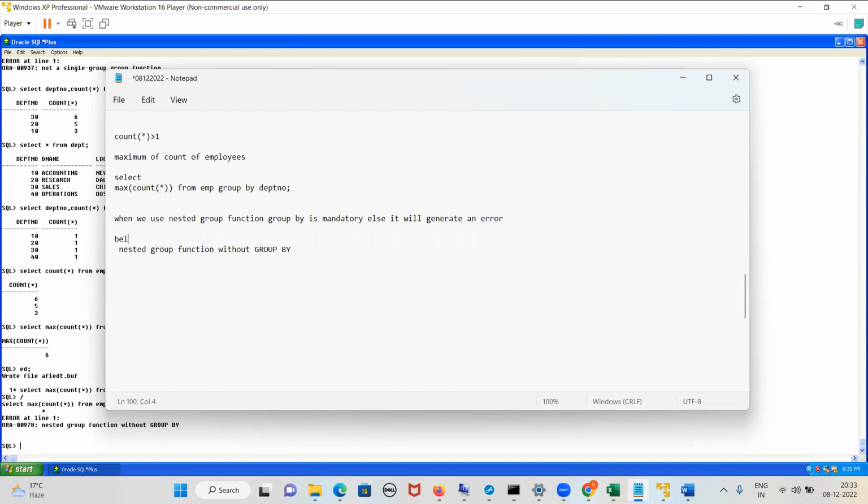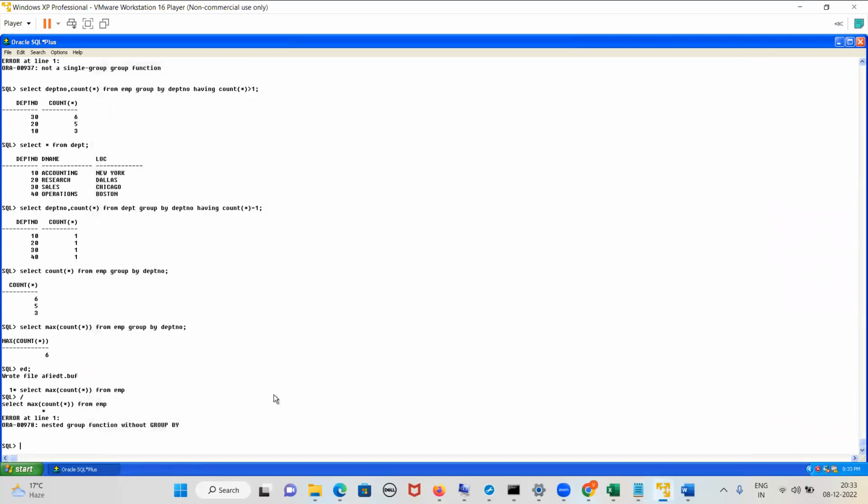Below is the error message. What is the error message? This is the error message. Yes. Fine. No, guys, this is one of the queries. This is fine. Next, guys, the max of count is fine.